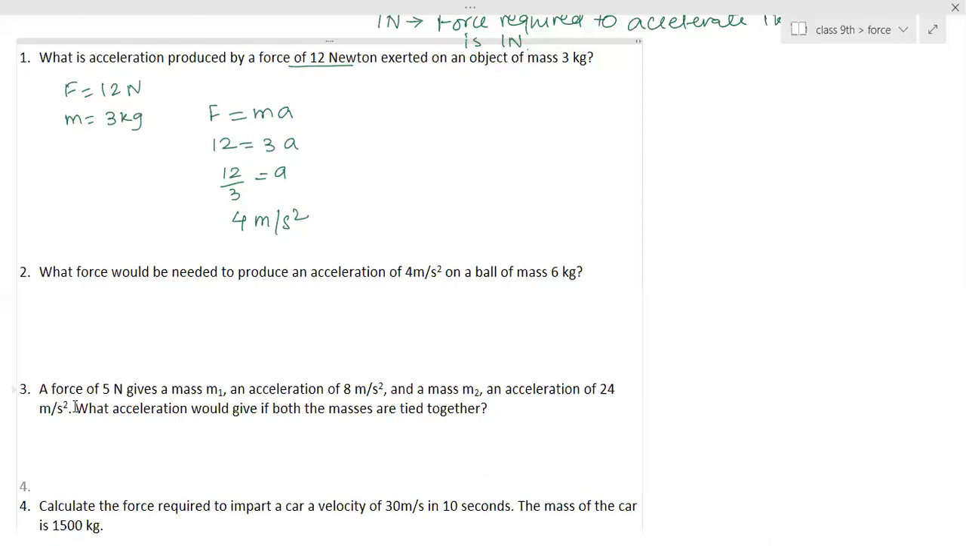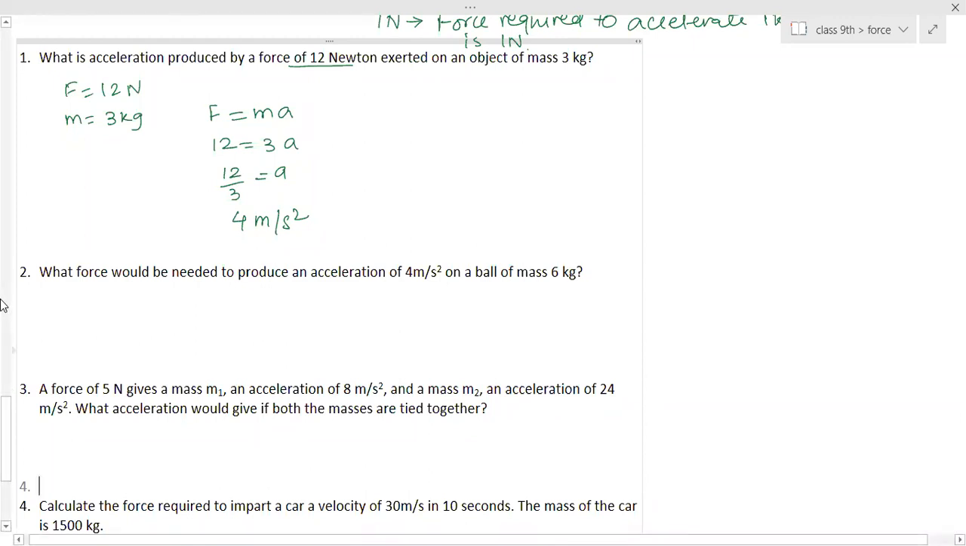Ma'am, the second answer, should we write it as kg meter per second square or Newton, only Newton? So the answer would remain the same. Yeah, 24. Is the third one 6 meter per second square, ma'am? Yes, Archie, right answer. Okay, ma'am.